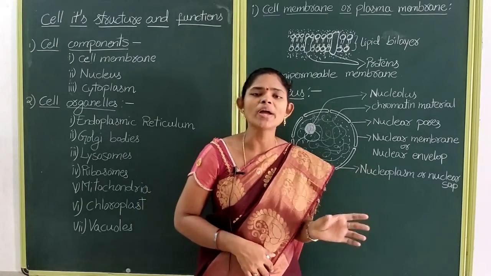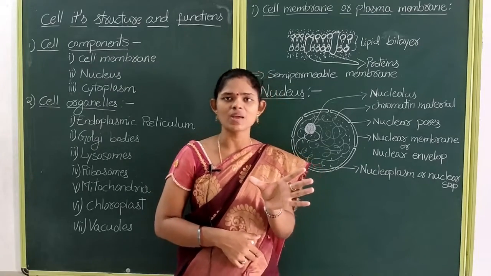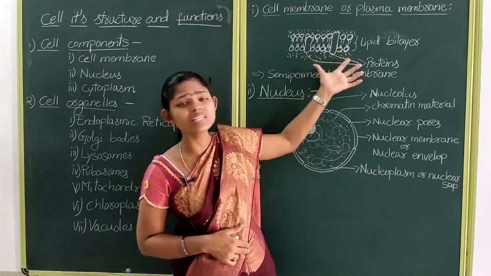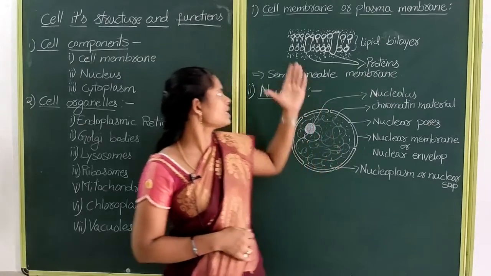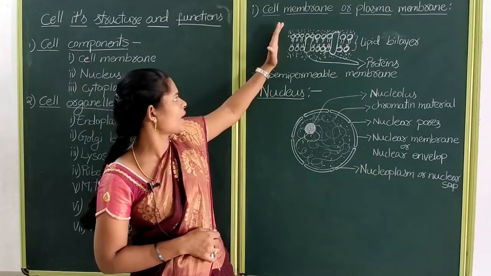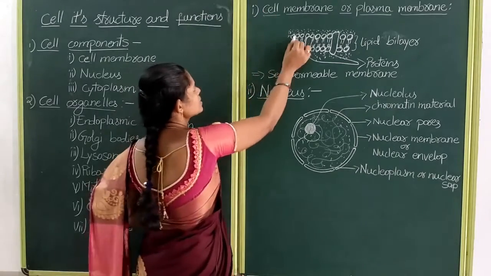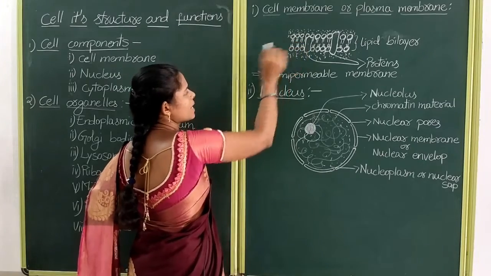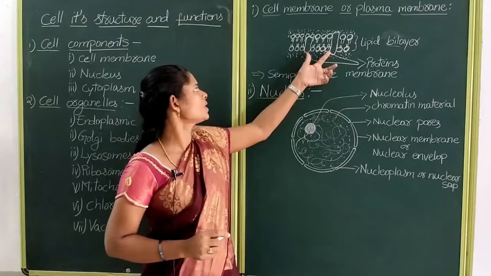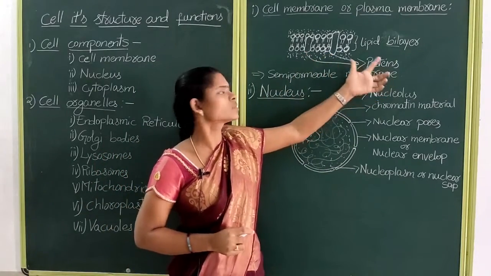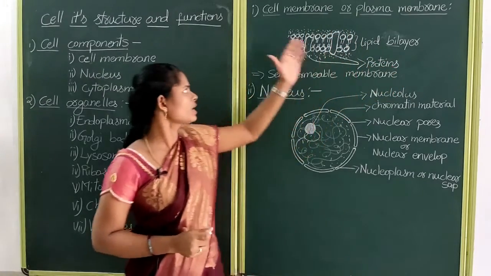The name plasma membrane was coined by the scientist named Nageli. The cell membrane is made up of proteins and lipids. If you see, this is the structure of the cell membrane. Here you can see these parts are known as the lipid bilayer. Bilayer means two layers of lipids, and in between the lipids you will observe protein molecules. So the cell membrane is made up of lipids and proteins.